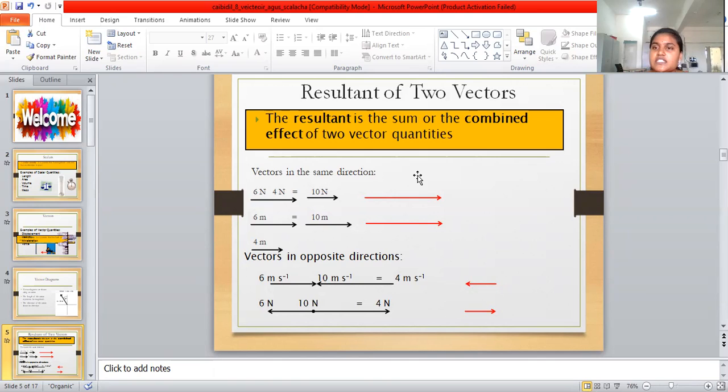Then 6 newtons is in one direction and 10 newtons is in the opposite direction. So one is traveling one way and the other is in the opposite direction. Then the resultant takes the direction of the larger value, the opposite direction.